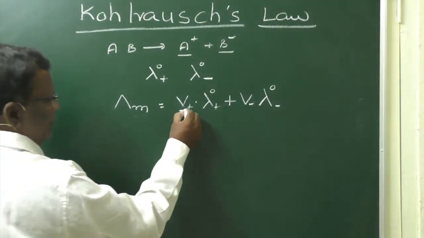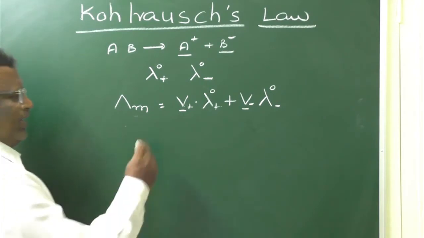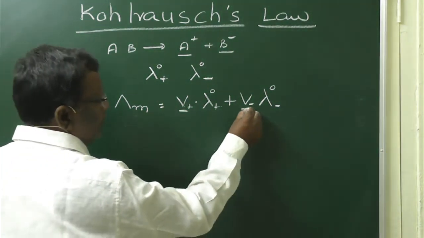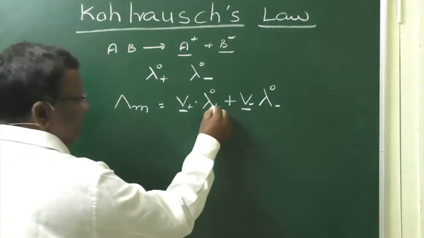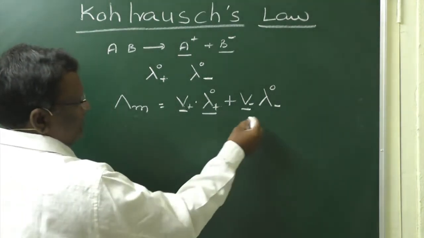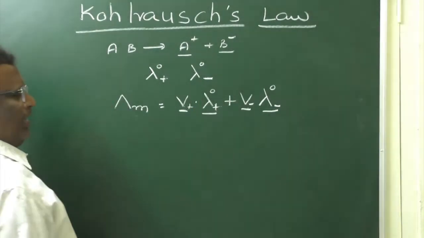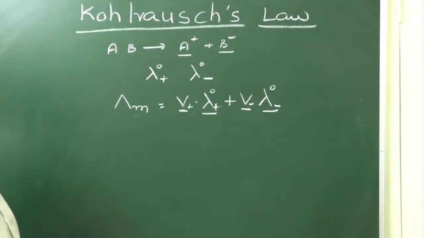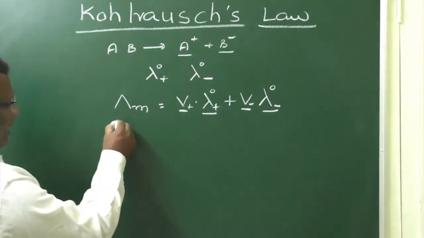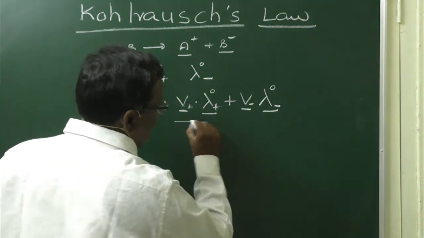Here ν plus and ν minus are the number of constituent ions present according to the formula of the electrolyte, and lambda plus naught and lambda minus naught are the molar conductivities of cation and anion at infinite dilution. So, the molar conductivity of that electrolyte will be equal to the sum of these.